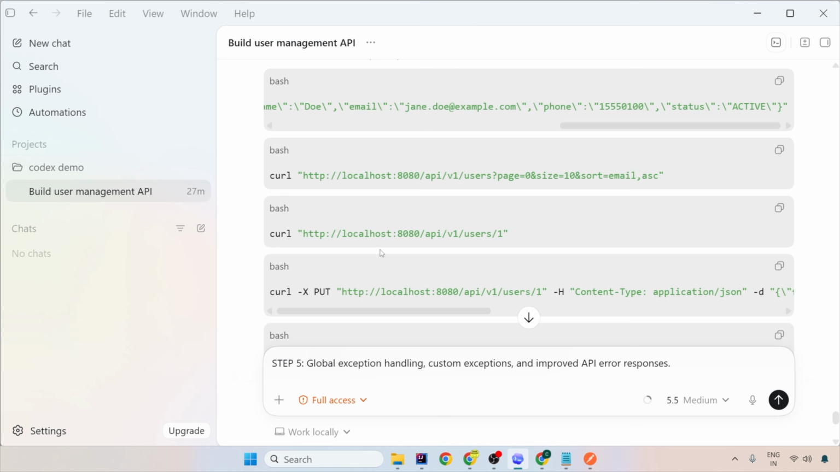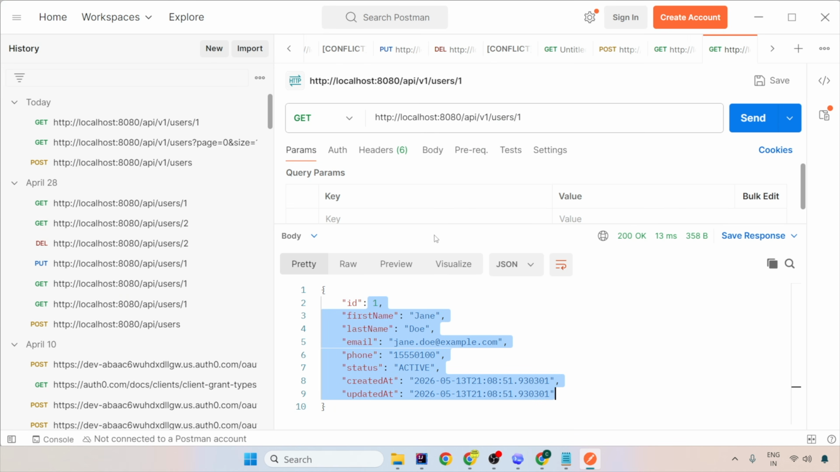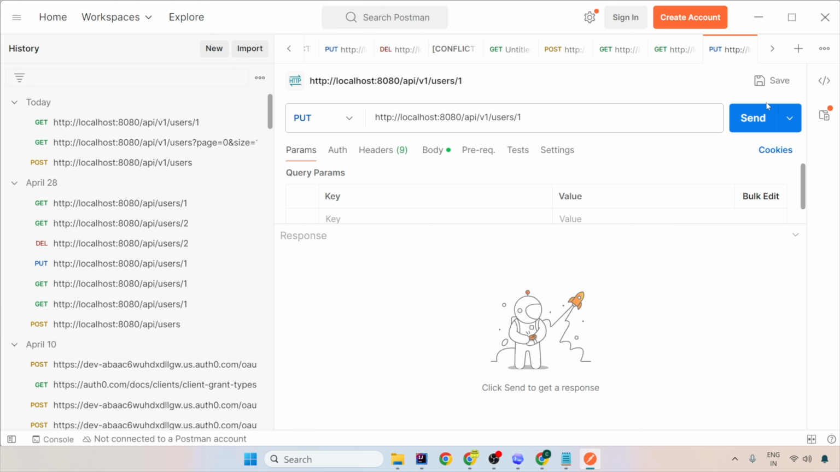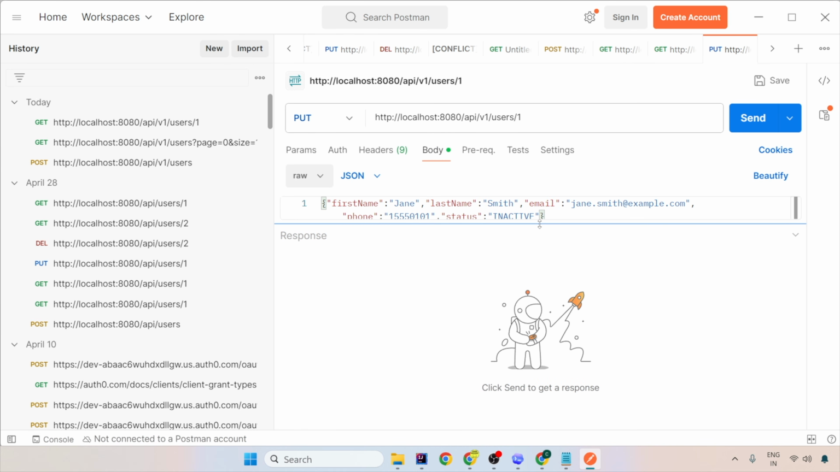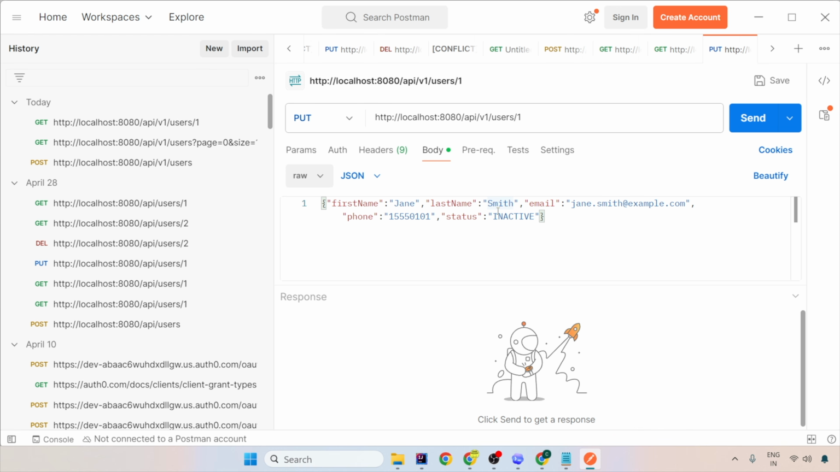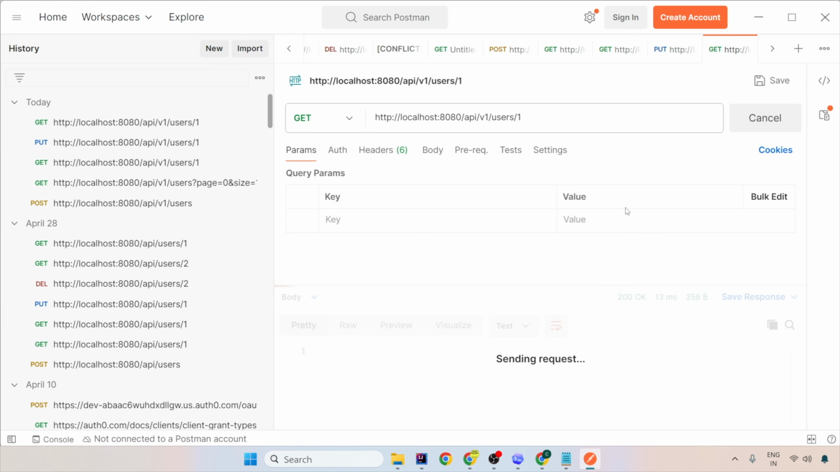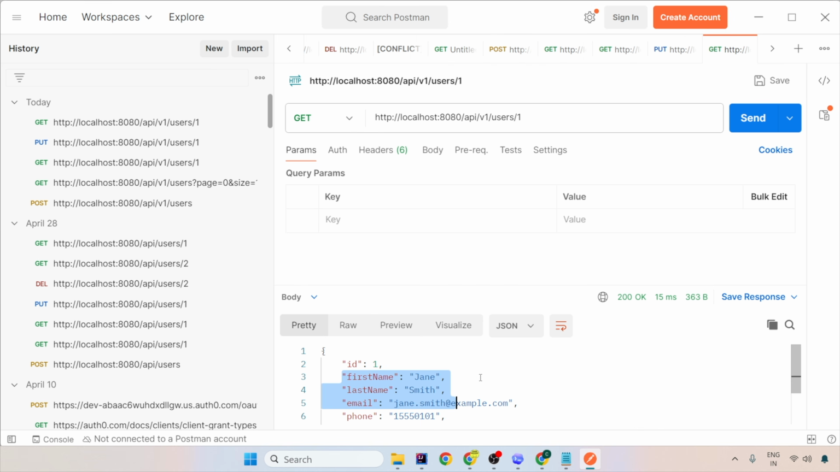The next one is the update endpoint because it is a put endpoint. So it would be updating with some data. So Jane Doe is now updated to Jane Smith. So see, yes, it has updated Jane Doe to Jane Smith. Now let's hit and get the first user and see. Yes, now your first name and last name. Your last name has been changed from Doe to Smith.